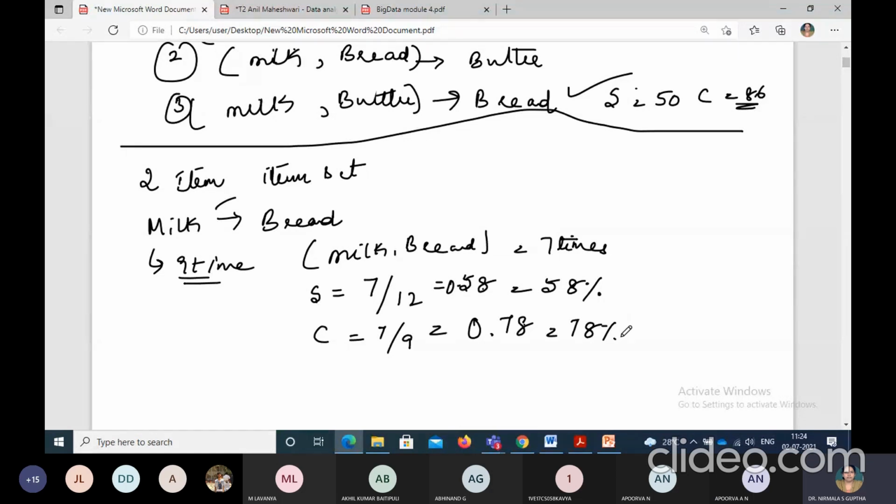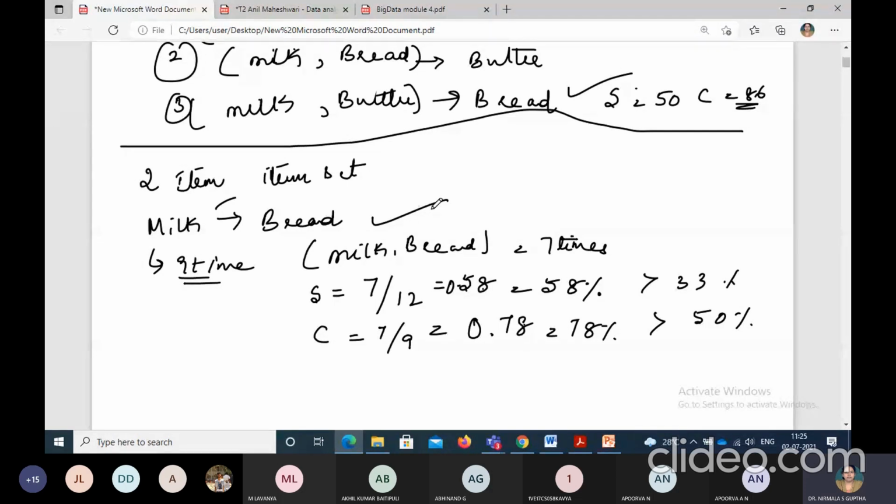So now these two values of support and confidence are meeting with the rule of the minimum support greater than or equal to 33%, and the confidence must be greater than 50%. Does it meet with the requirement? Yes, absolutely. This is greater than 33% as the minimum threshold, and this is greater than 50% of the threshold. So this rule is also perfectly derived. Correct? So this rule is also very much valid.